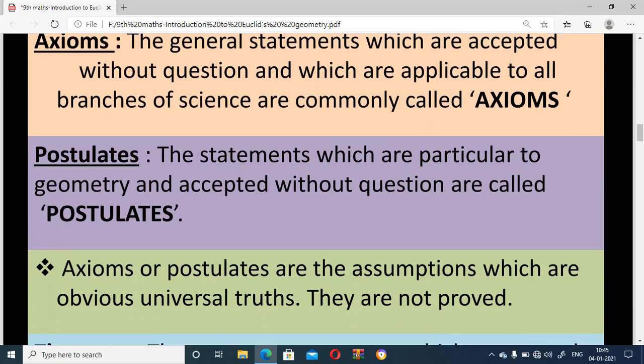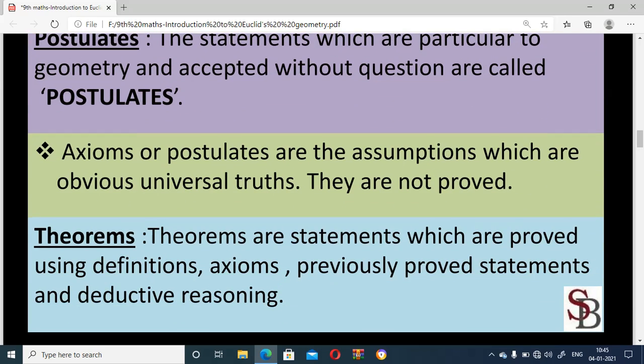Axioms or postulates are assumptions which are obvious universal truths. They are not proved. These cannot be proved, but they are universal truths, accepted without questioning.